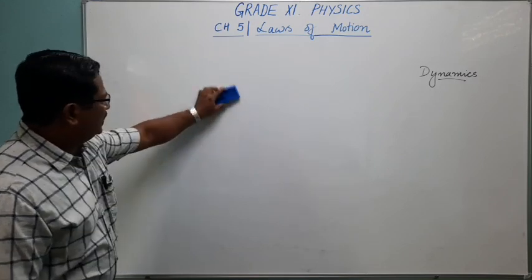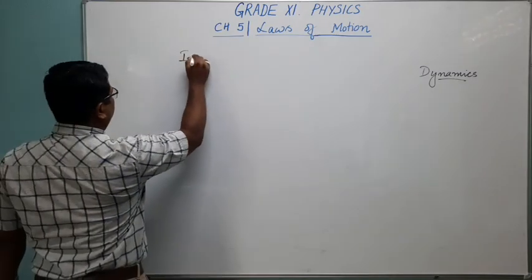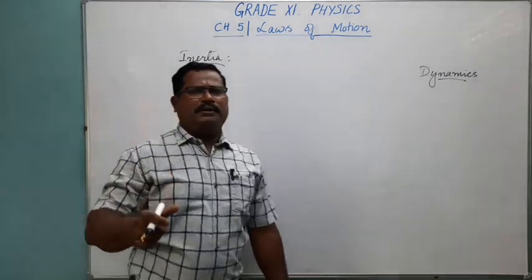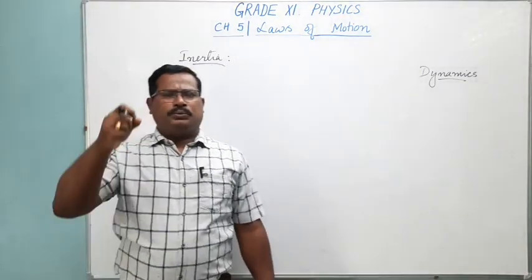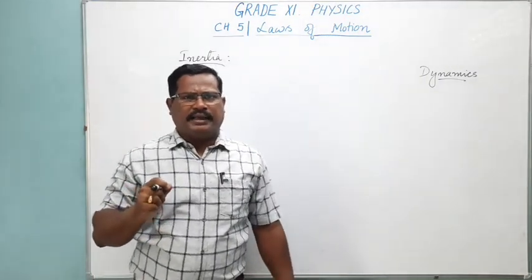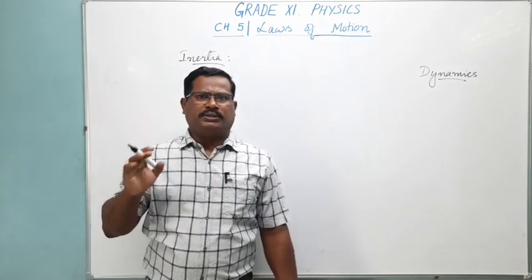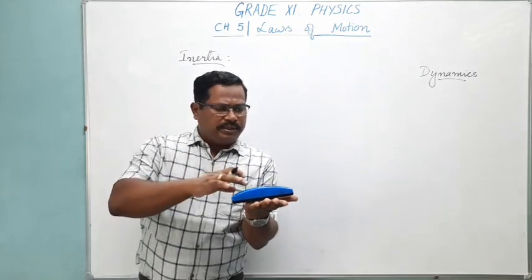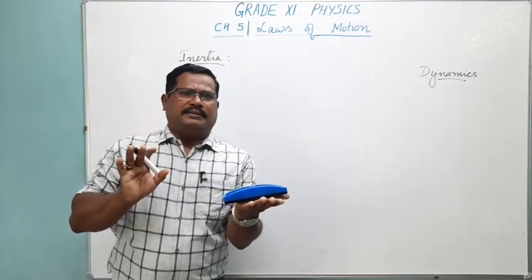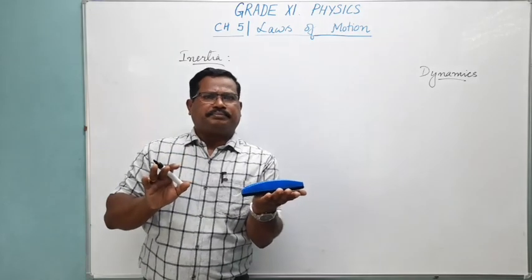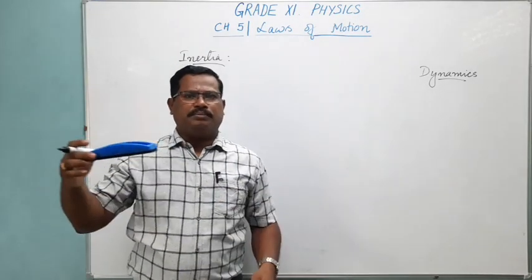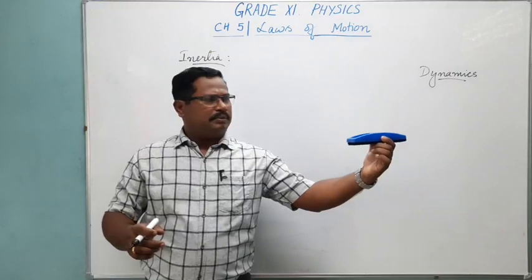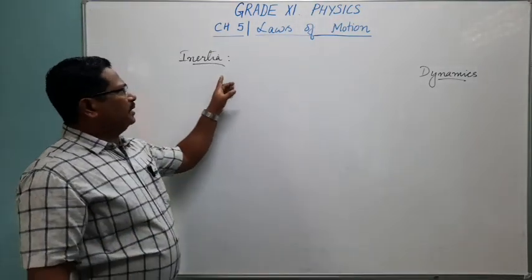Now, the next term you'll have to know is inertia. We say inertia is an inherent property of an object to remain at rest if it is at rest, and to remain in motion if it is in motion. This is a characteristic tendency of a body. If an object is at rest, it will be willing to remain like that only at rest. That inherent property we call inertia. Or if a body is in motion, it does not want to stop, it wants to continue to move. So that inherent property we call inertia.